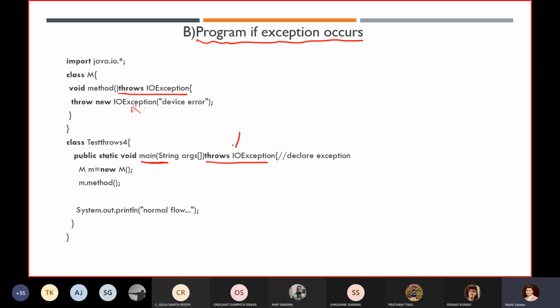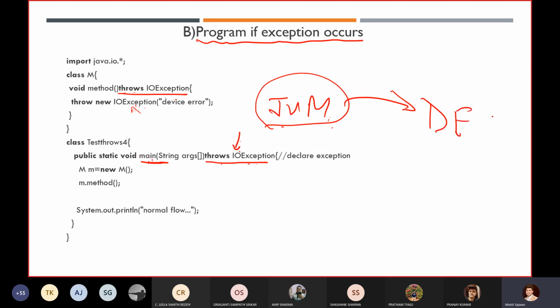We have written throws IOException. It means that our main method is again not handling this exception and is telling our JVM to please handle this exception. You already know how our JVM will handle this exception: by calling our default exception handler, the DEH.